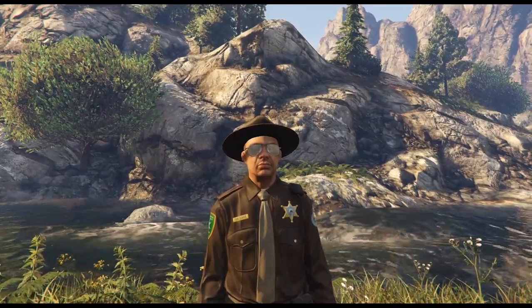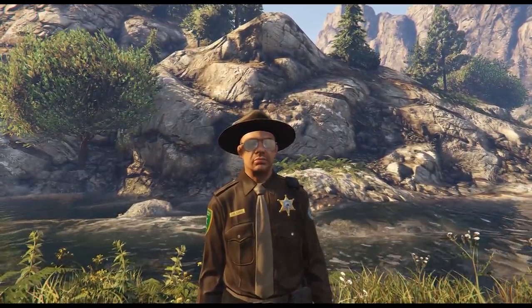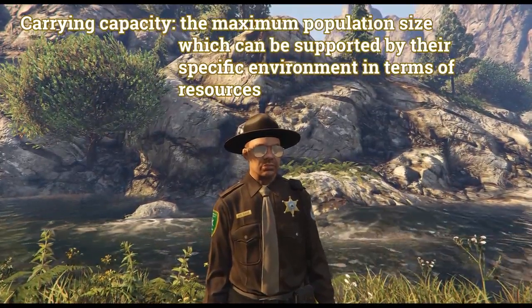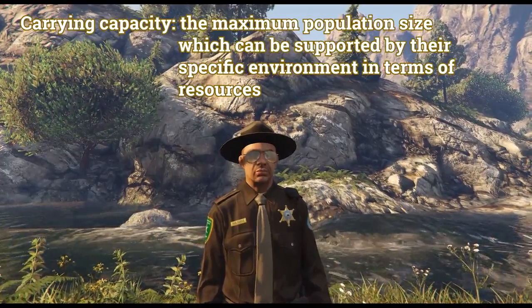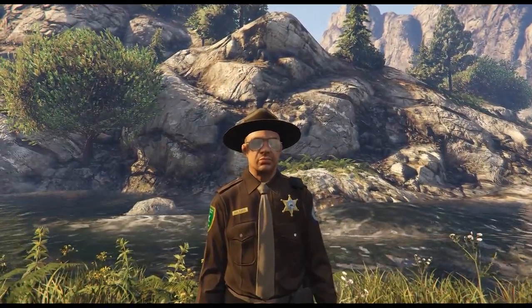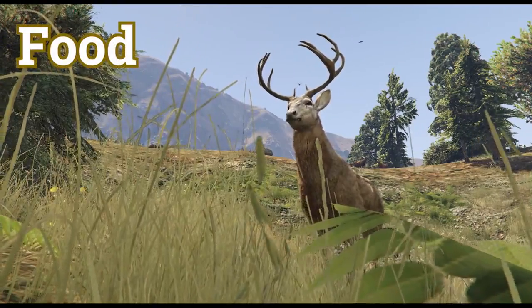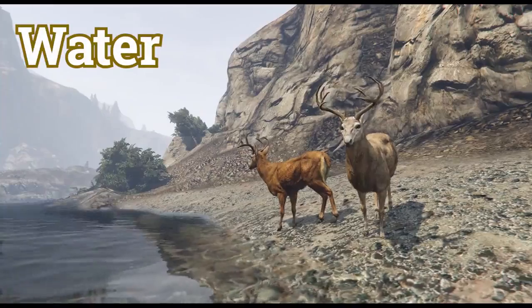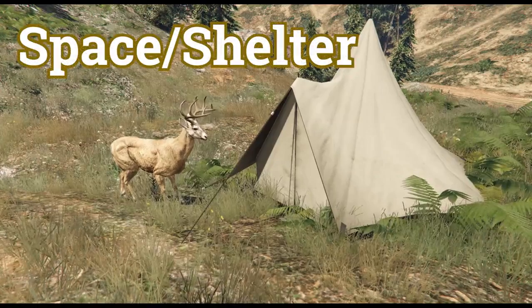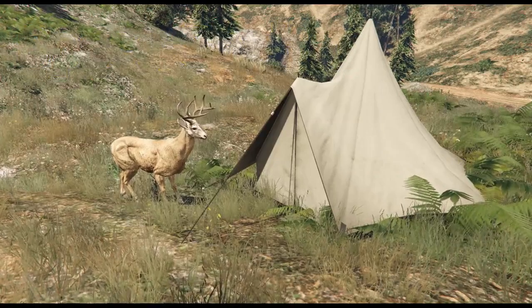Ranger Dave, why can't the population of the deer keep increasing? What keeps it from growing infinitely? Good question. Carrying capacity is the maximum population size which can be supported by their specific environment in terms of resources. A population needs these 3 things to survive. Food. These deer have grass, for example. Water. The river provides the deer with enough water. Space and shelter. There is enough shelter and space for these deer to thrive.